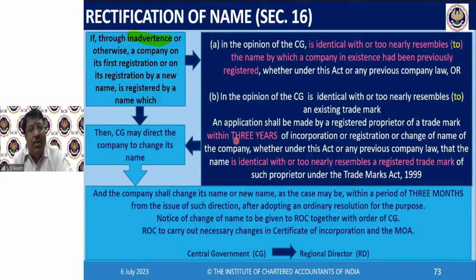So the new certificate will be very elaborate. It will talk about the original date of incorporation, and the date of that new certificate will be the change of name date, whereas the date of original incorporation will also be mentioned in that certificate. So basically, the law, as per that wording, says the age of the company should be decided based on the original date of incorporation. This is only the date of change of name. That's all. Life of the company, you measure from the original date of incorporation. It won't be a new one.